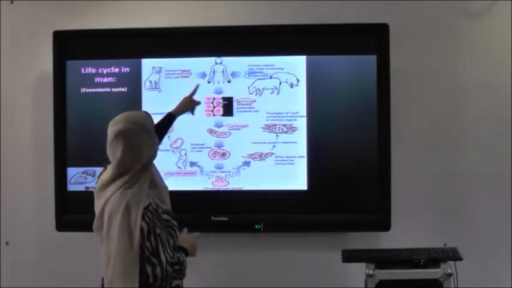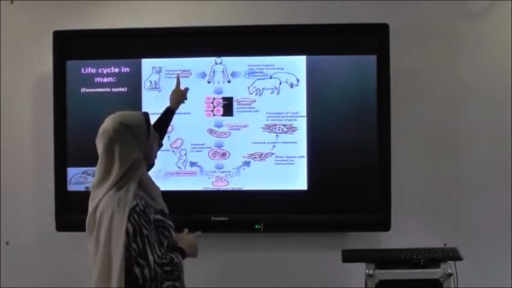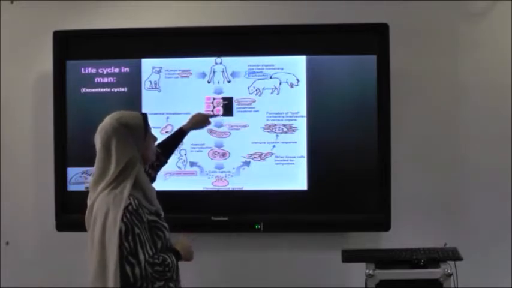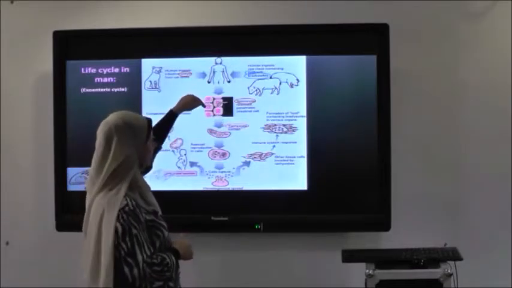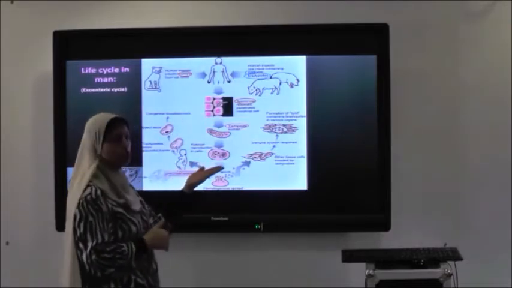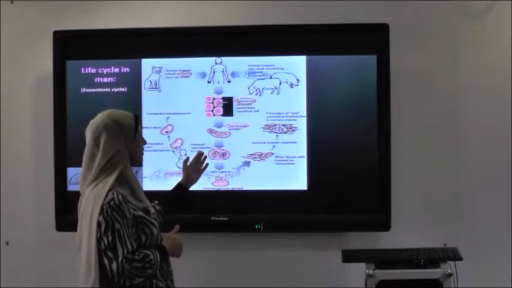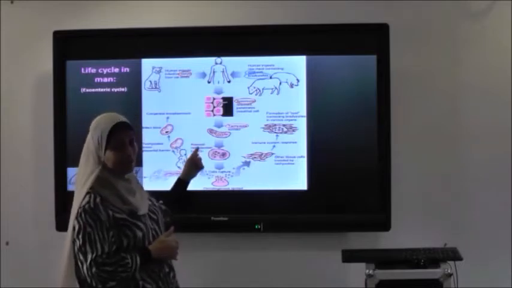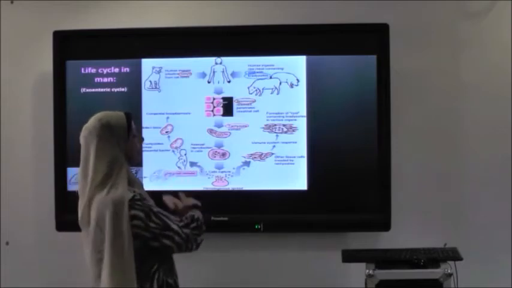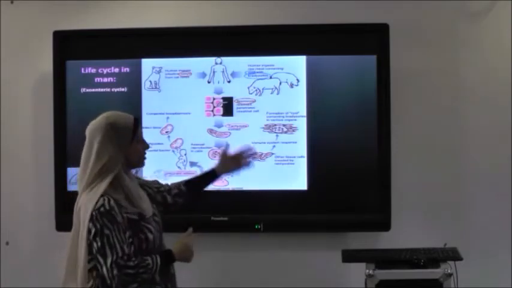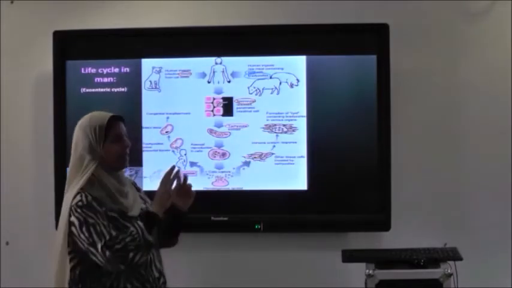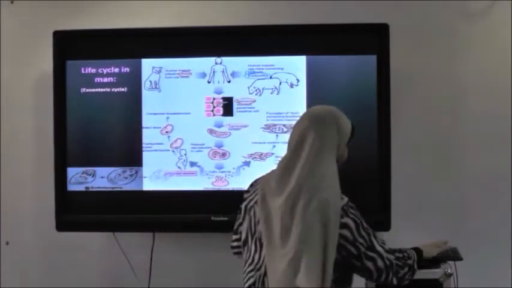So the life cycle in man is the exoenteric cycle, starting with oocyst or bradyzoite. It changes into tachyzoite in the intestinal cell of the human, and then the tachyzoite penetrates the wall of the intestine, passes through the blood or lymphatics to any nucleated cell in the body, and divides asexually by endodiogony. Then the cell ruptures, releases the tachyzoites, and they invade another cell, and so on until immunity is formed. It changes into bradyzoite, and the cyst wall is formed around it.